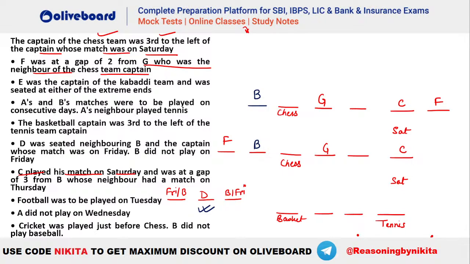ठीक है? अब यहाँ पर देखो, we know that D has to be a neighbor of B and Friday. So let's say if in the first case, how many persons are we getting? We have 6 persons already. So you cannot have your D here because D has to have 2 neighbors. That means you can see that D has to be here. So D is a neighbor of B and Friday will be like this, right? In the first case. Okay. And we know that B's neighbor should have a match on Thursday.